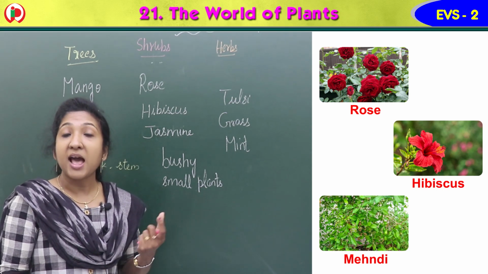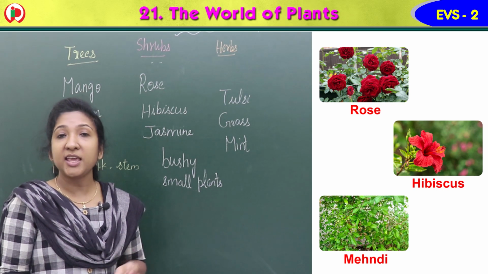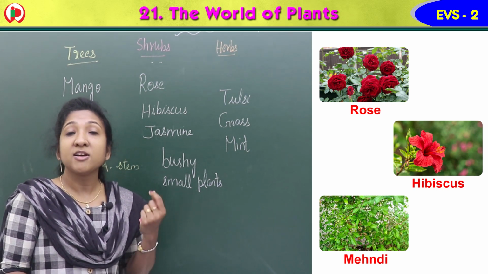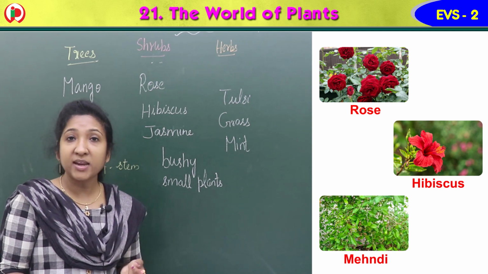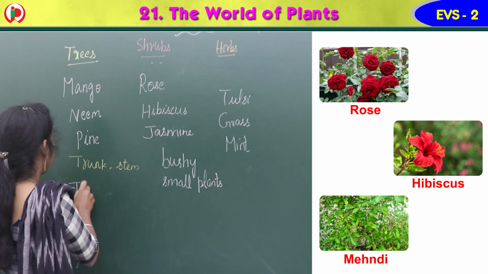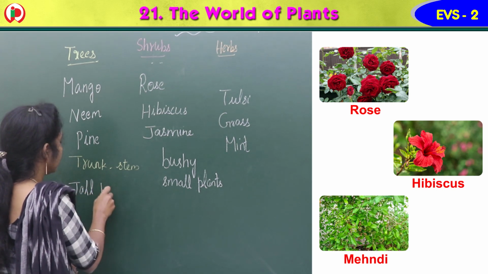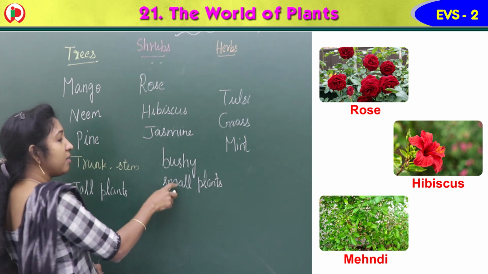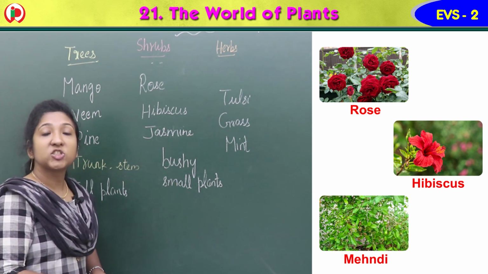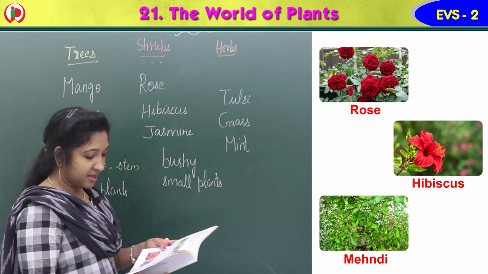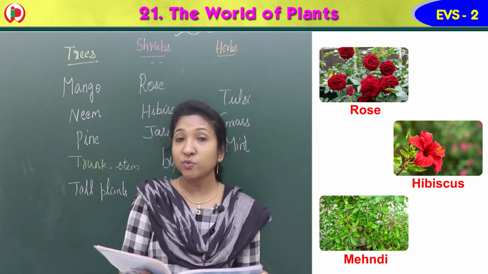Rose plant, hibiscus, mehendi, jasmine. These all are shrubs. Okay children? Yes. So tall plants are called trees and small bushy plants are called shrubs. Now next one.